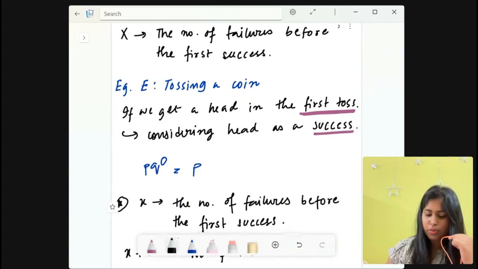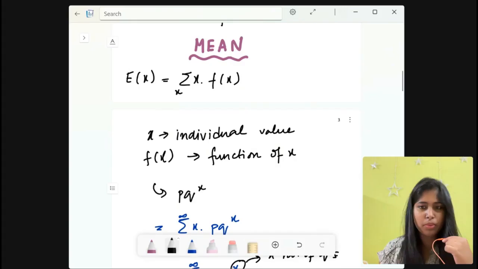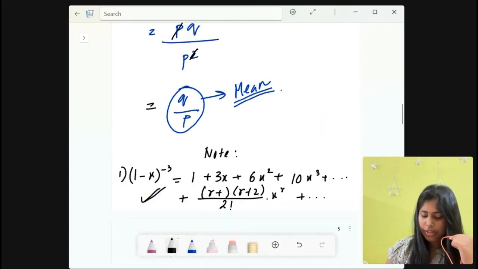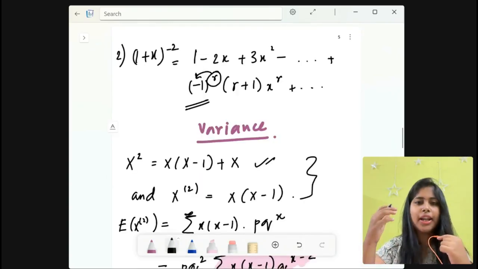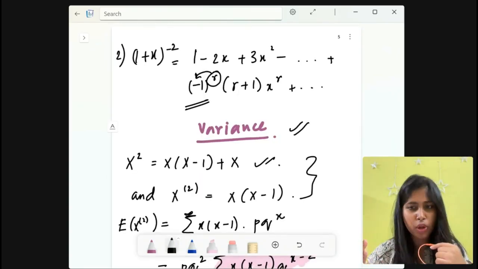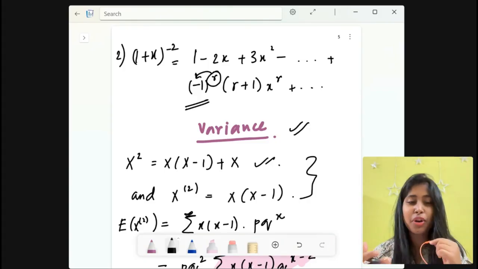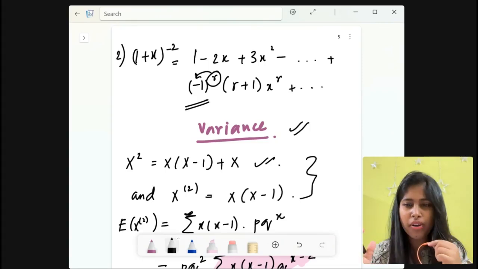We discussed the mean and the variance of geometric distribution, and we have also discussed some useful formulas of binomial expansion. So that is all for geometric distribution. In the next class we're going to do lots of questions on geometric distribution, which is very important for exams.